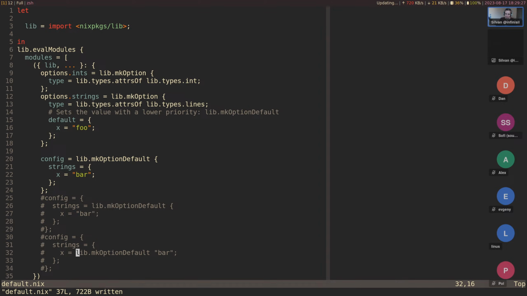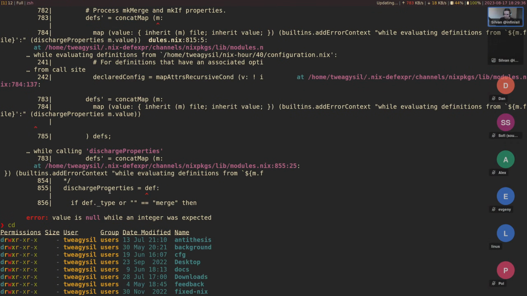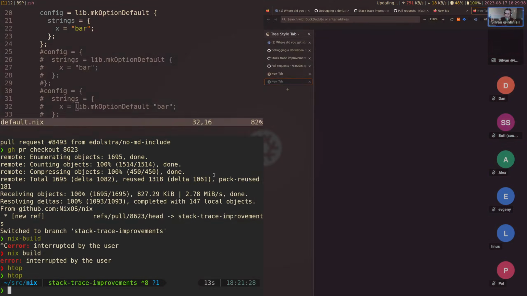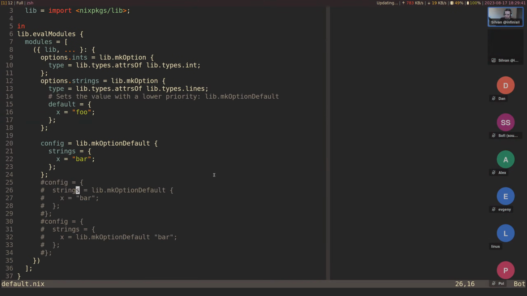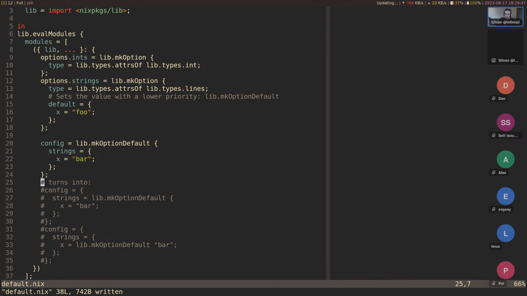And this is actually the code we saw earlier. In an earlier error message, I'm not sure if it was here, structure properties, not quite, but it's in there in the module system somewhere. Turns into this. Okay, and similar for the value up here. So while it sets this top value with a make option default, this gets propagated down as well, or at least I'm pretty sure it does. There might be some small details in there that I'm missing.